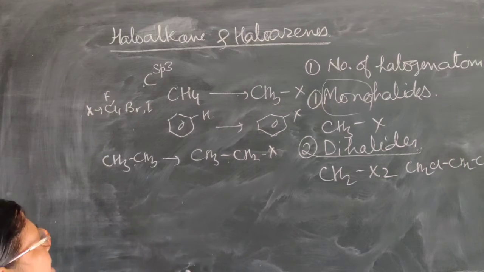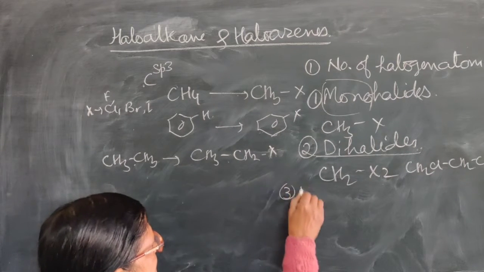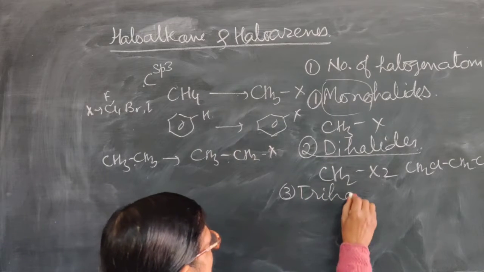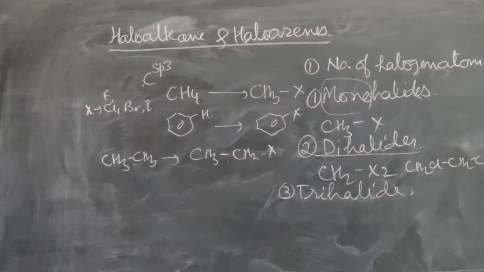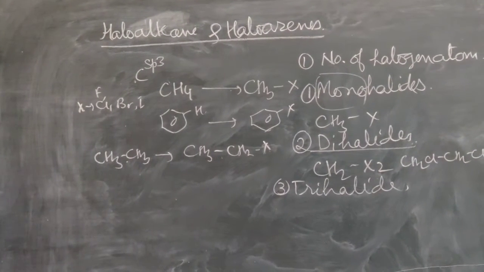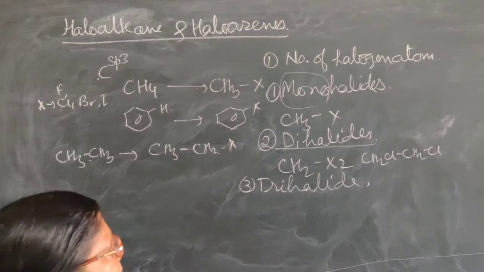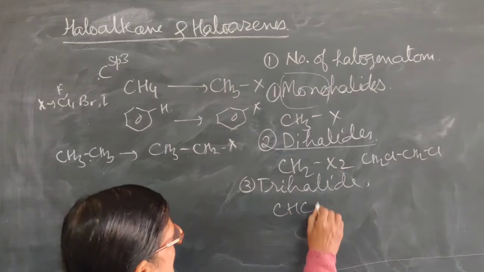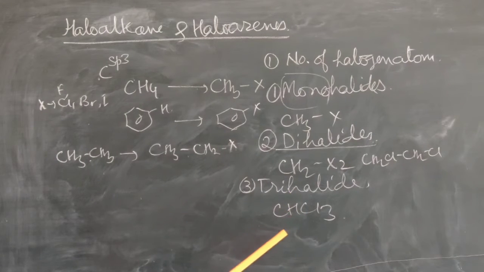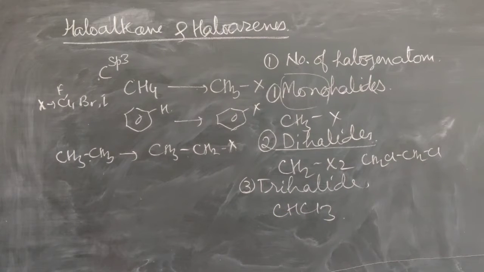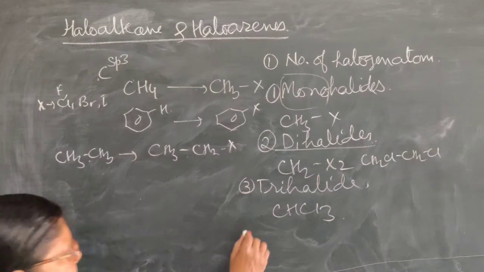Now the third is the trihalides. As its name suggests, three halogen atoms will be there. So when three of the hydrogens of an alkane are replaced by halogens, then they are called trihalides. For example, CHCl3, trichloromethane, is an example of a trihalide. When three hydrogen atoms of alkanes are replaced by halogens, then they are called trihalides. And the fourth is polyhalides.